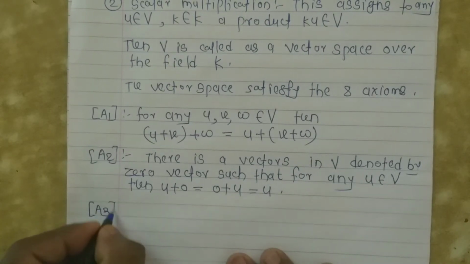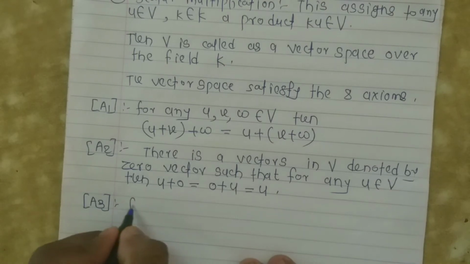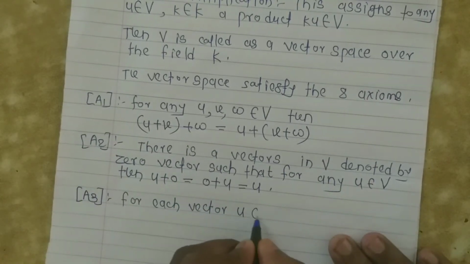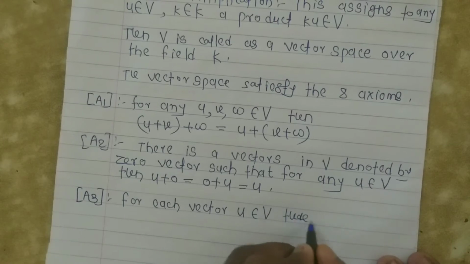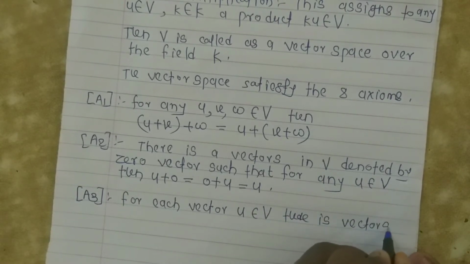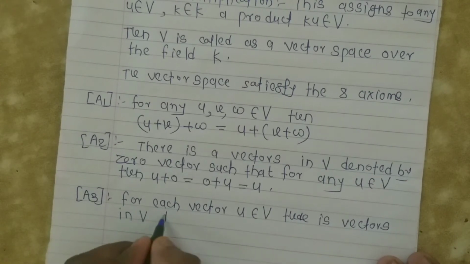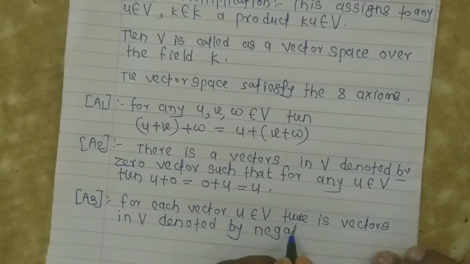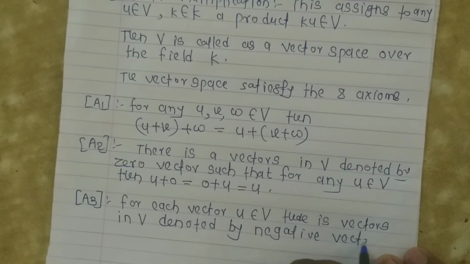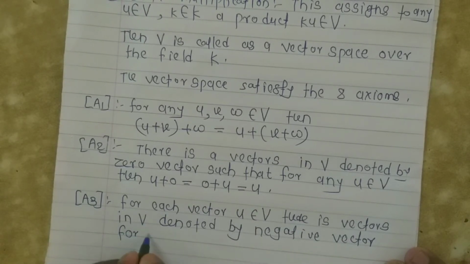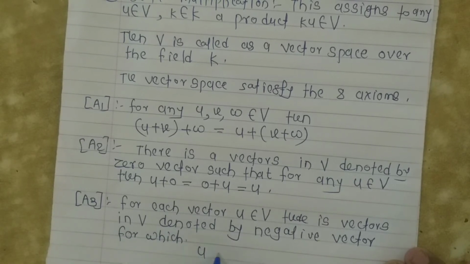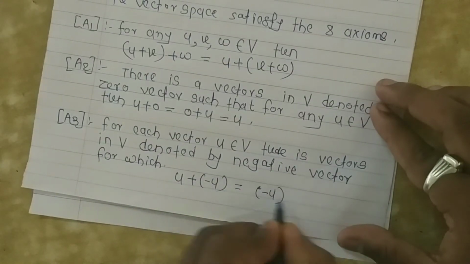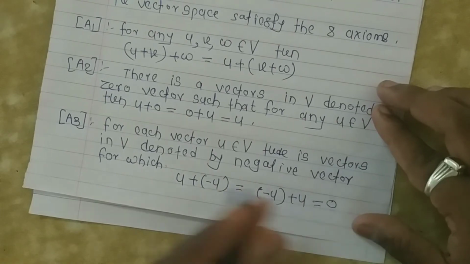Then the third axiom: for each vector u belongs to V, there is a vector in V denoted by negative u, for which u plus (minus u) is equal to (minus u) plus u is equal to 0. This is the third axiom.